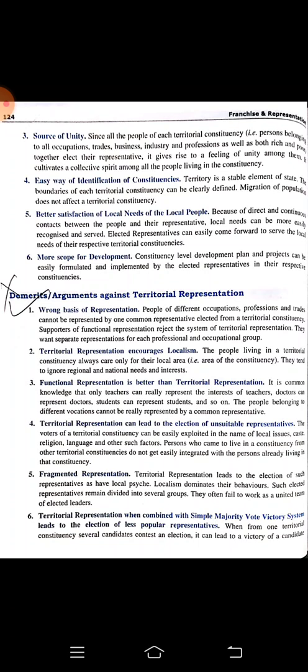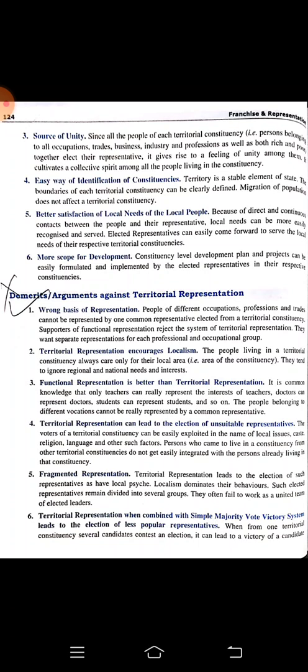Territorial representation encourages localism. That means everybody will be concerned about his or her own local area, and will not be concerned about the entire nation. Functional representation is better than territorial representation, because, as I told you, a businessman cannot understand what a doctor or an engineer or a teacher needs. A teacher can understand the problem of a teacher, and a doctor can understand the problem of a doctor, right? That is what they are trying to say.